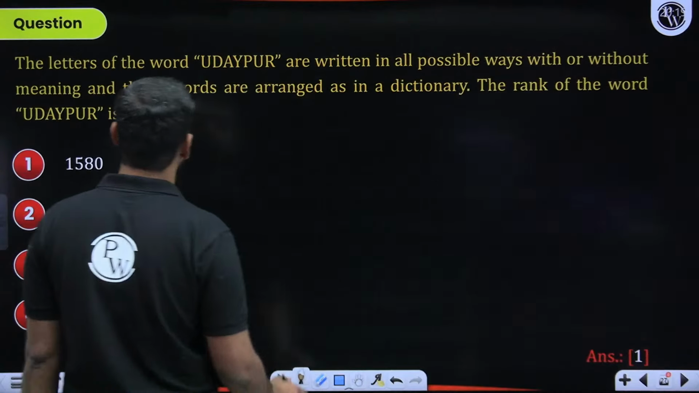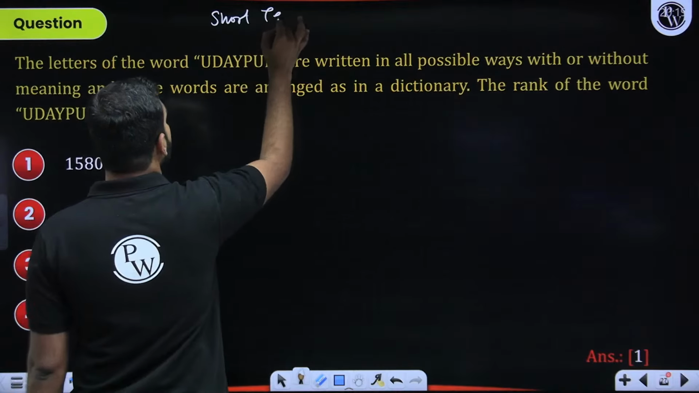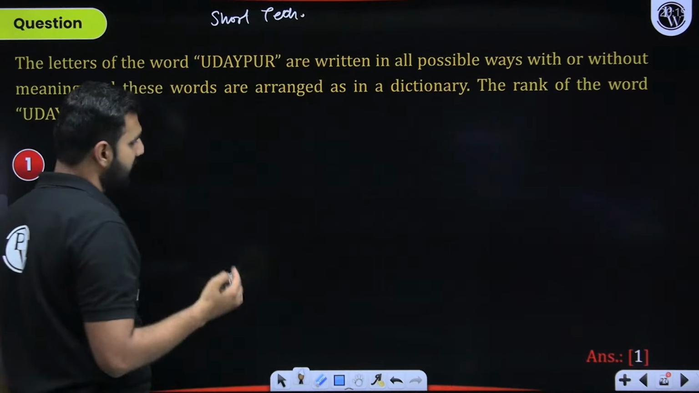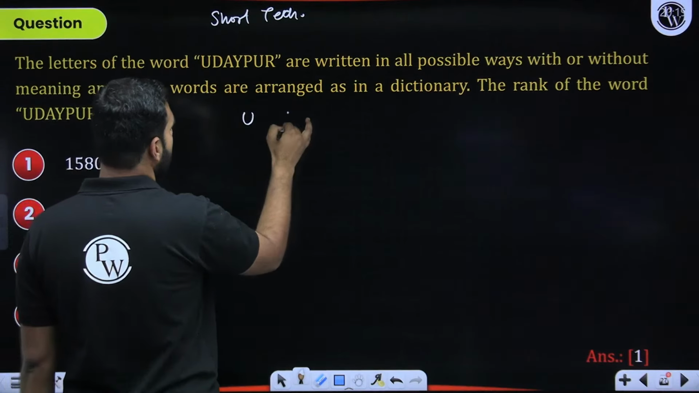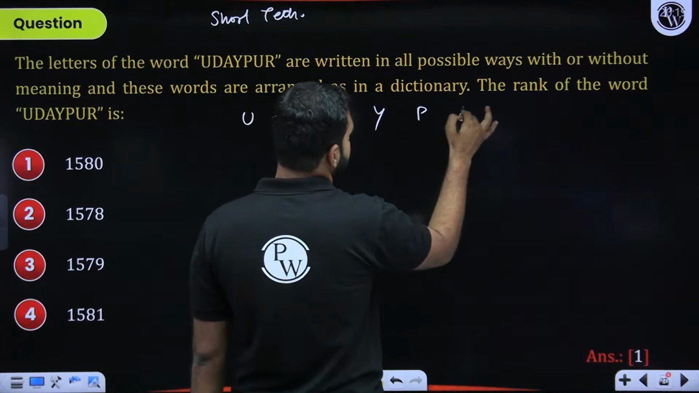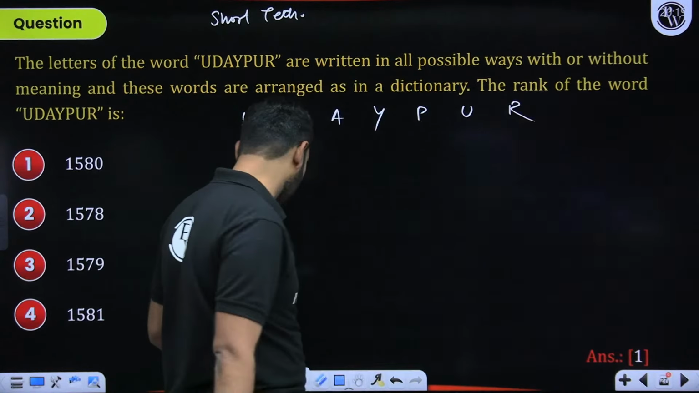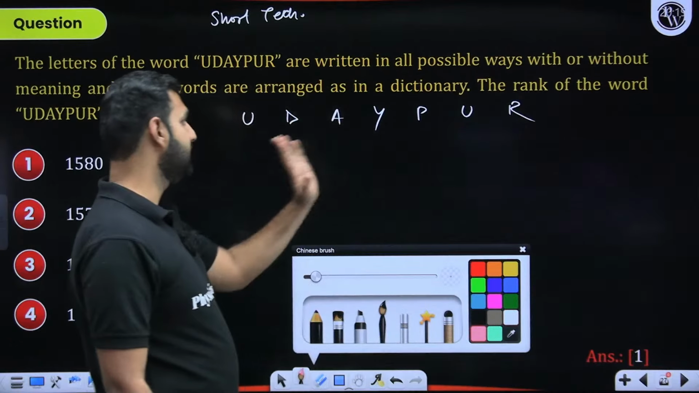They're asking you the word Udaipur's rank. So there is a short technique. We have shared this short technique many times. Let's discuss it one more time so that whenever you see this category of question, you crack it within seconds. So Udaipur, right? So that's the word. Now, first of all, try and figure out the rank of these letters alphabetically. Let's say the alphabet has these letters only.